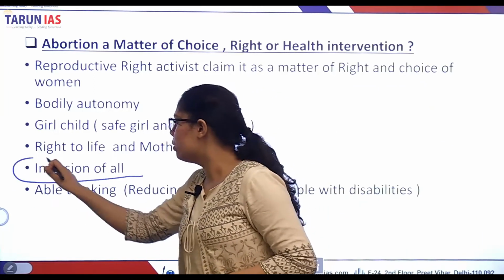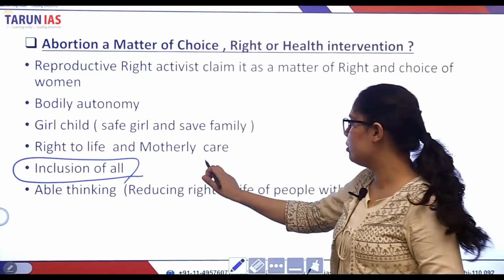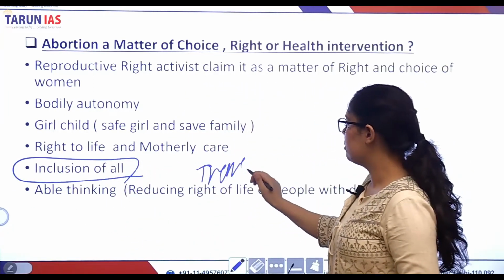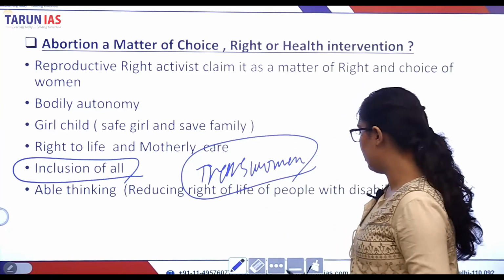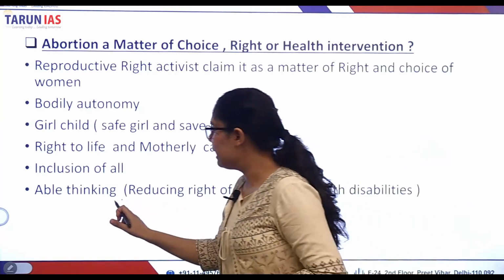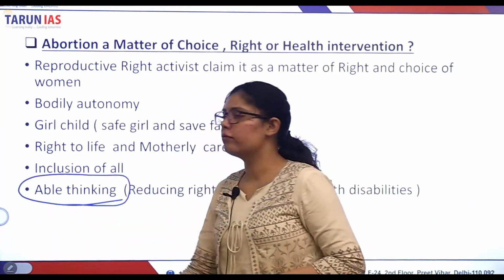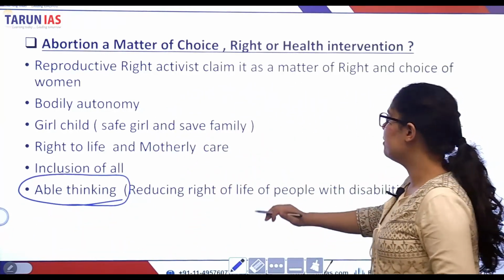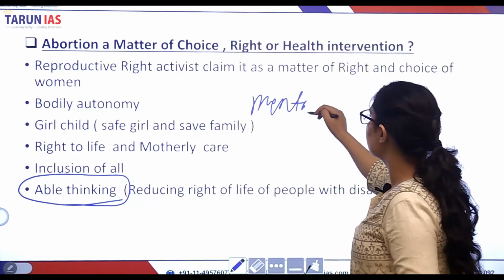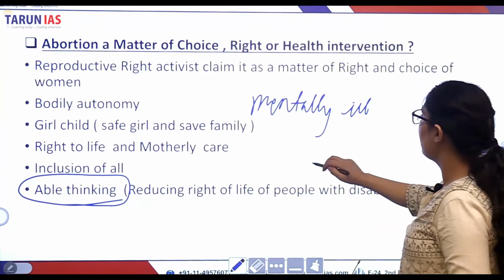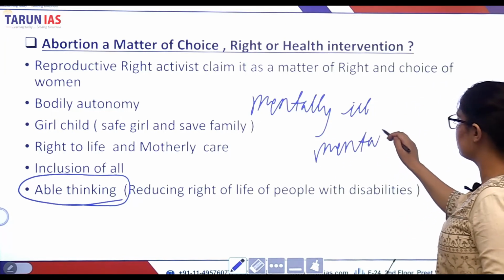It has not included everyone. What about the trans women? The Act does not recognize such a category. And it also is reflective of ableist thinking. You look at the language of the law. Mentally ill, mental retardation.